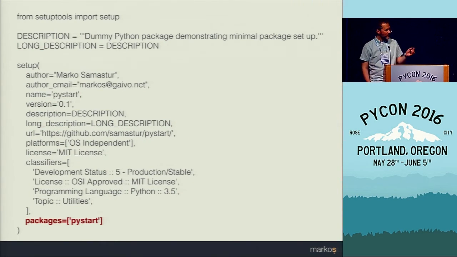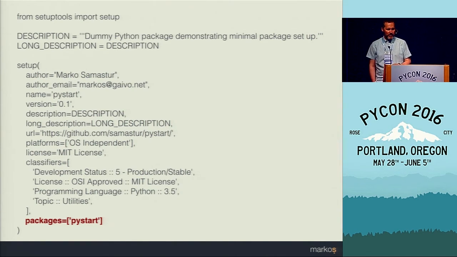Once we have the metadata section covered, we need to set up the package itself. And in certain cases, this is all you need. The packages option specifies where to find code. In this particular case, since we said at the beginning that we will store code in the PyStart directory, we only need to list PyStart as a relative path to that code.